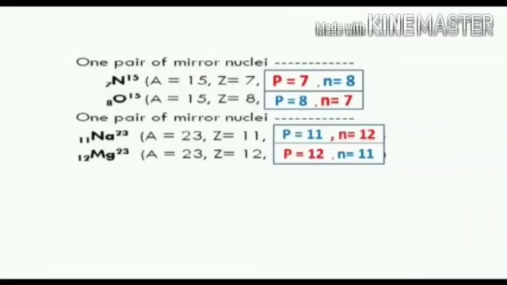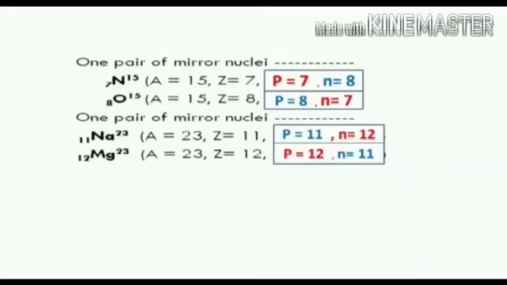Here, the number of protons of nitrogen-15 is equal to the number of neutrons of oxygen-15. The number of protons of oxygen-15 is equal to the number of neutrons of nitrogen-15. Hence, nitrogen-15 and oxygen-15 are mirror nuclei.